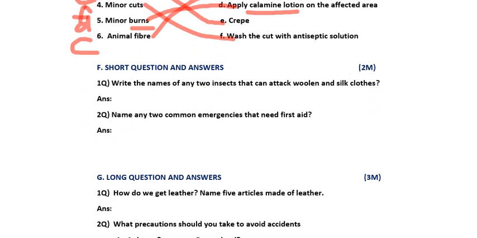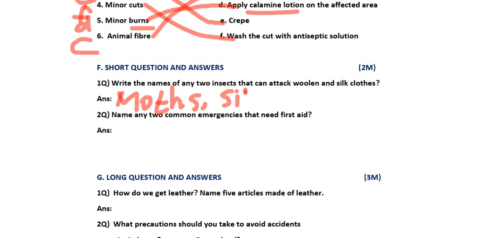Okay. I told you some insects will come and spoil the wool and silk clothes. So what are the names of the two insects that will spoil the clothes? I told you. So what are the answers? Moths and silverfish. What is the spelling of moths, Nana? M-O-T-H. Yes, moths. And one more is what? Silverfish. What is the spelling of silverfish?